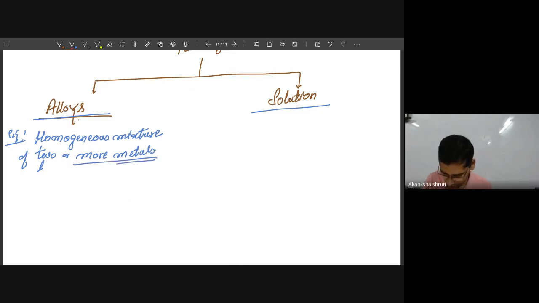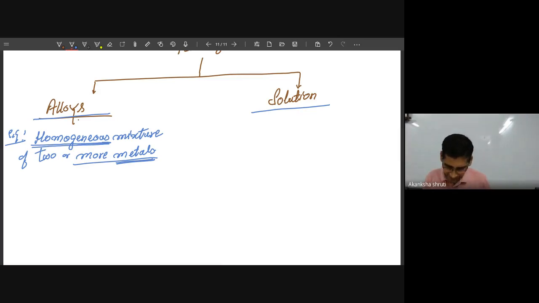Here we have to choose metals, not any two substances. Do not think that wood mixed with iron is going to form an alloy. No, two or more metals, when mixed together, will form an alloy. But the composition should be uniform. So that's why it is homogeneous, but it consists of metals.